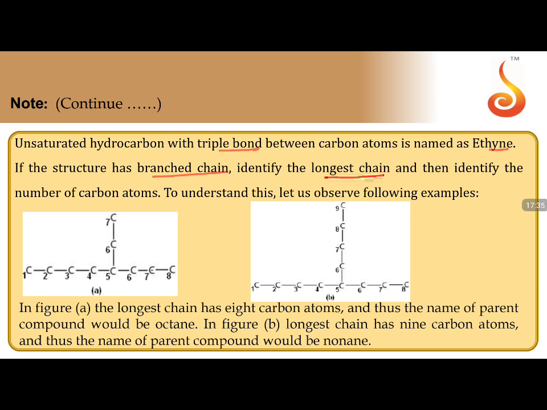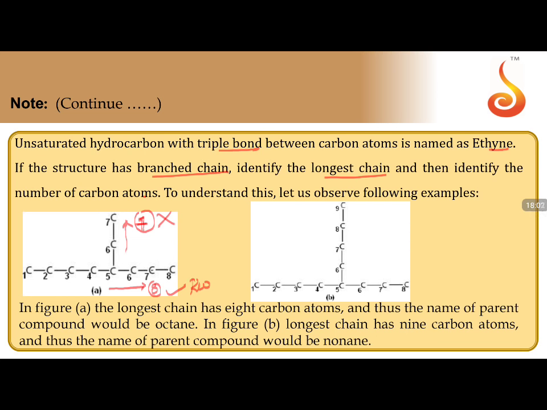Identify the longest chain, identify the number of carbon atoms. In the examples, let us only see the example, forget about what is given. You have in this example, you can see moving in this direction, I'll get 8 carbons. Moving in this direction, I'll get 7 carbons. Now tell me which is the longest chain. This is the longest chain. This is not the longest chain. So this should be taken as root word.